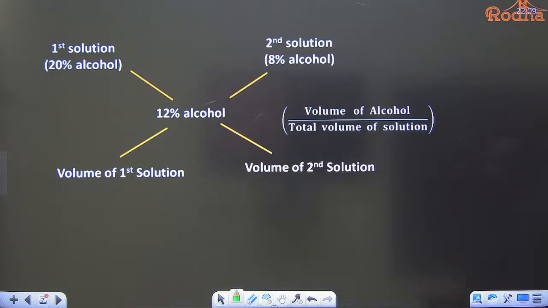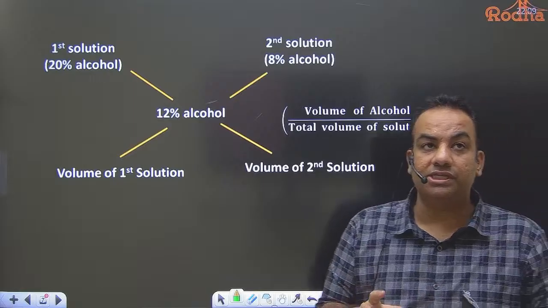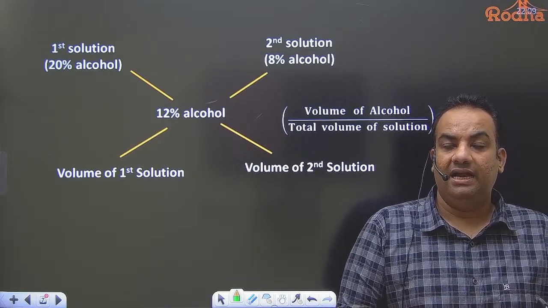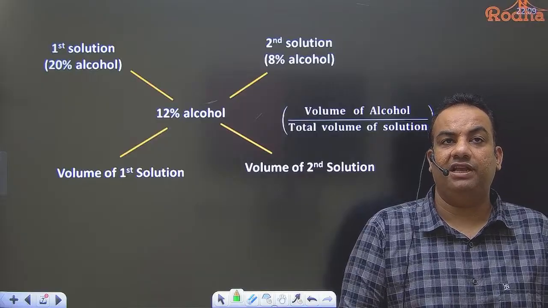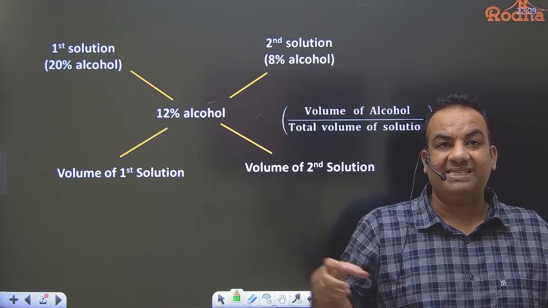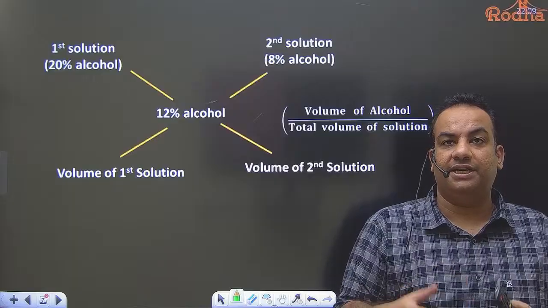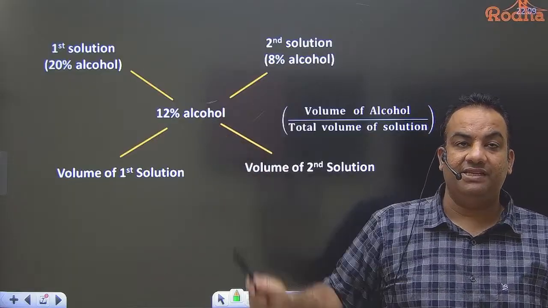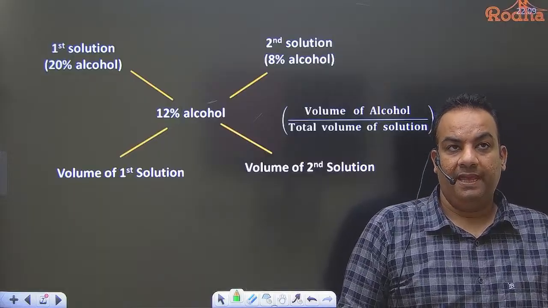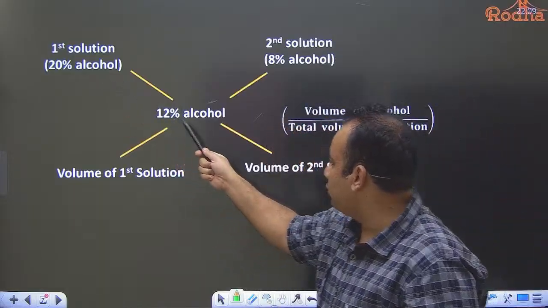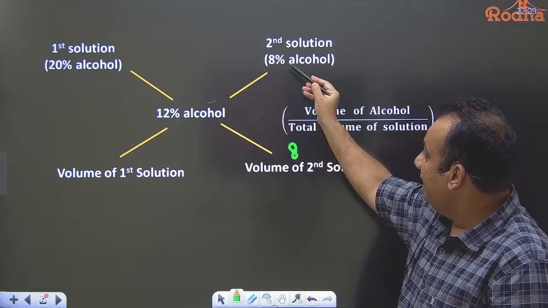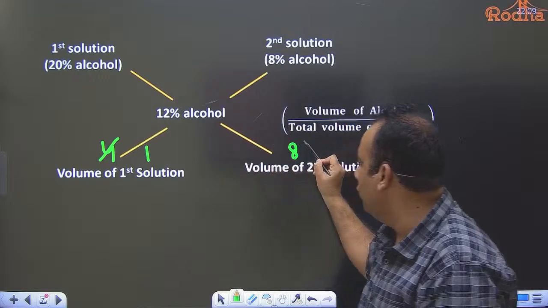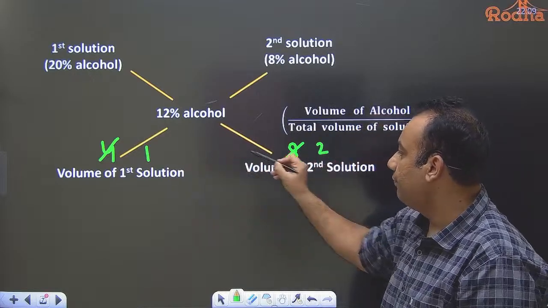Okay, now see, suppose I say there are 2 solutions. In the first solution, the percentage of alcohol is 20. And in the second solution, the percentage of alcohol is 8. If you mix the 2 solutions, the percentage of alcohol becomes 12. Now, when you take the difference, what does the ratio come of? Now see, 20 minus 12 is 8. 12 minus 8 is 4. The ratio is 1:2. What is this ratio telling you?